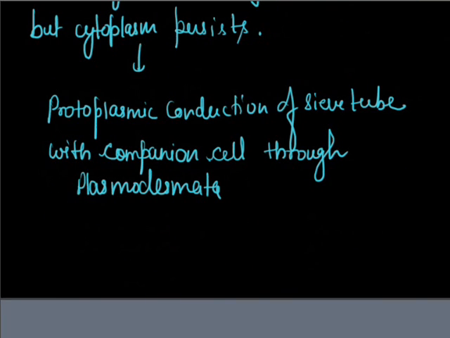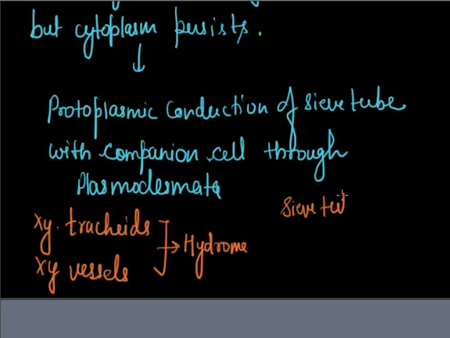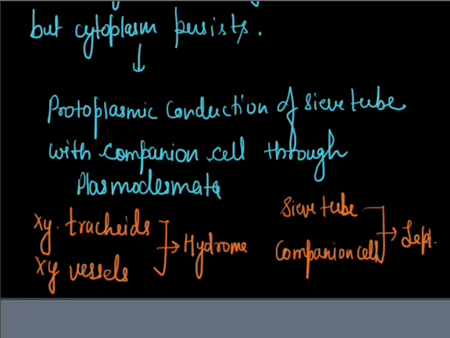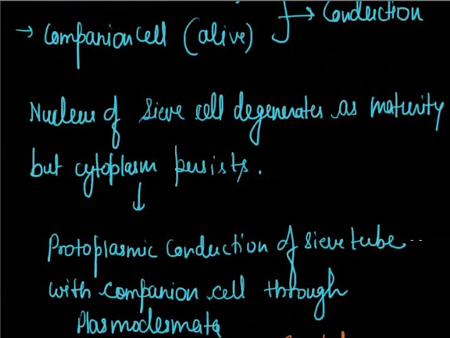So, to summarize xylem and phloem, the xylem tracheids and xylem vessel are both responsible for water conduction and are collectively called hydrom. And the sieve tube of phloem and the companion cell of phloem are collectively called leptom. This is the complex permanent tissue.